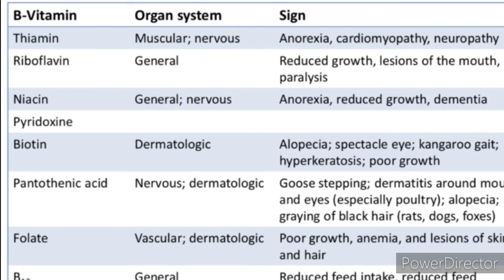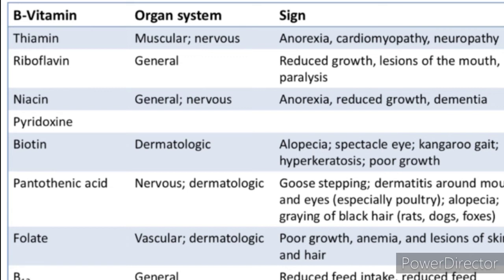Then B3 is pantothenic acid. It acts as coenzyme A and is essential for the metabolism of fats and carbohydrates. Its deficiency causes gastrointestinal disorders, anemia. What is anemia here? Destruction of the RBC cells, then burning feet syndrome. Then B4 is choline, a precursor for acetylcholine; its deficiency causes fatty liver.